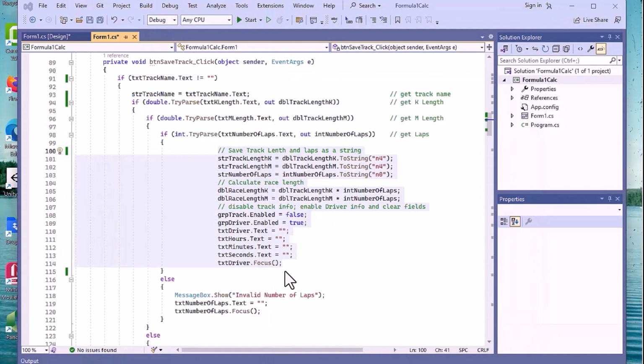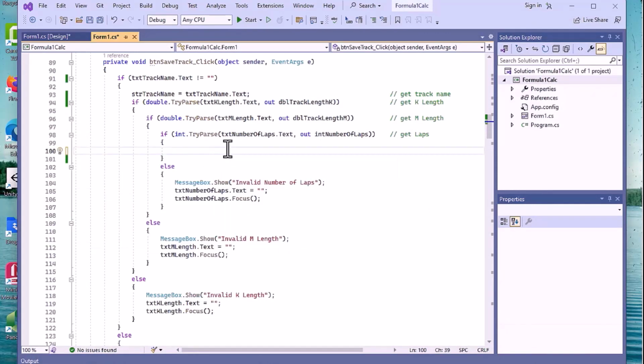Now, since I've got that copied, I'm going to delete it. Getting rid of that, I'll just put a comment: this is where the good stuff goes. Now I've got the verification area building here, but I'm going to expand on it a little bit. I'm going to look at the track name.